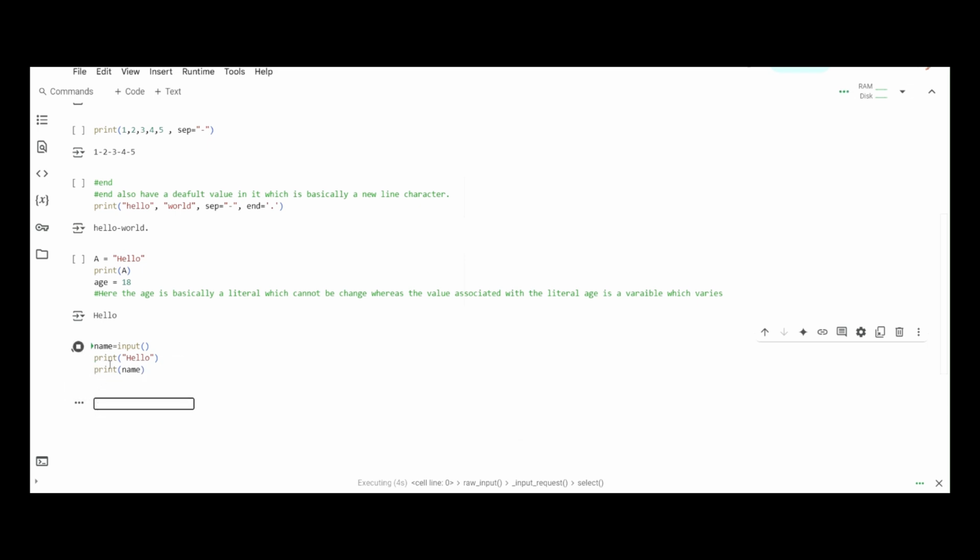what we get is that only the first line is executing, and this is still buffering, which indicates that the code is still in the running mode, and it won't finish until a user gives an input. Let us give an input, say Ram, and if we hit enter, then after that the second line is executed, which says hello, which is here, and the third line prints the name, which is Ram. It is as simple as this.